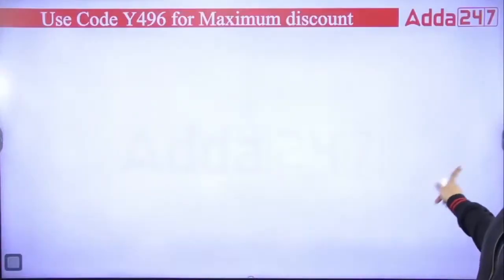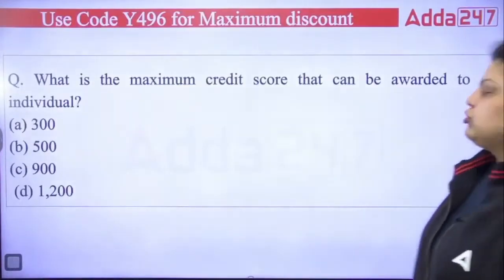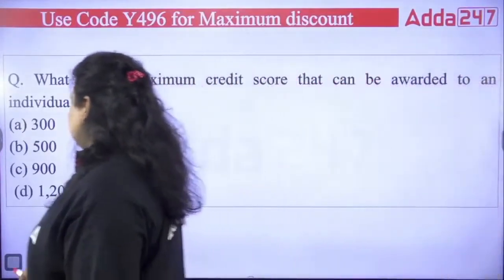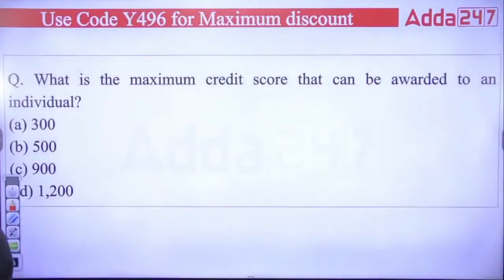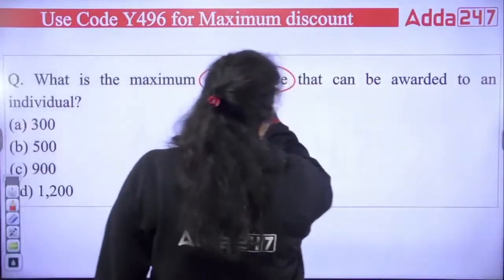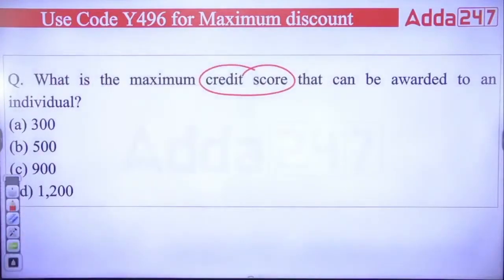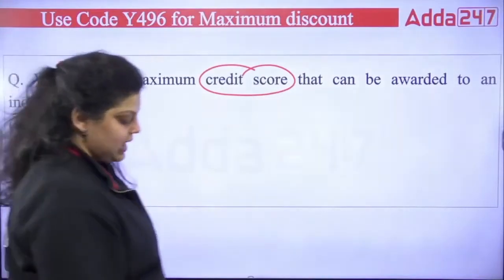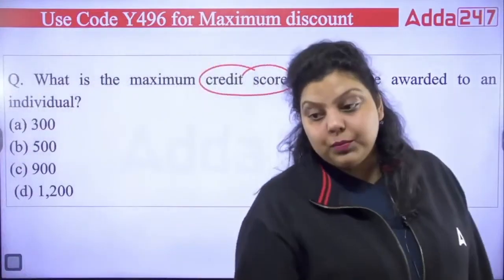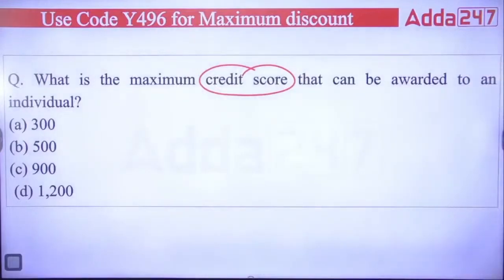Now let's move forward and discuss certain questions on the same. The first question asks: what is the maximum credit score that can be awarded to an individual? Options: 300, 500, 900, 1200. A, B, C or D. What is the minimum credit score that can be awarded to an individual? 3, 5, 9 or 12.